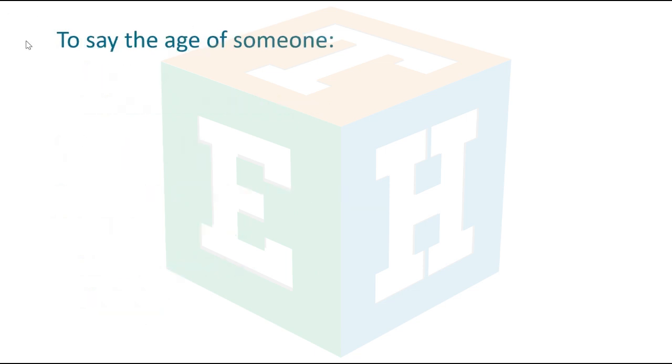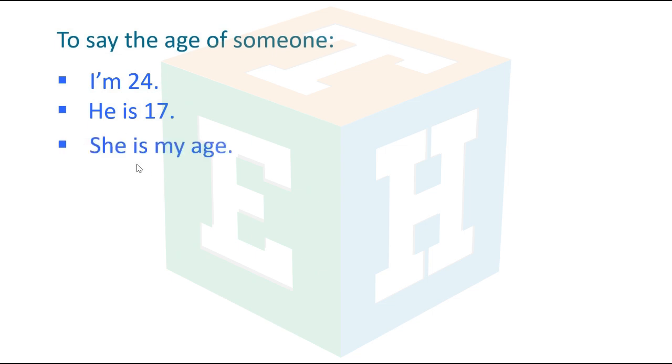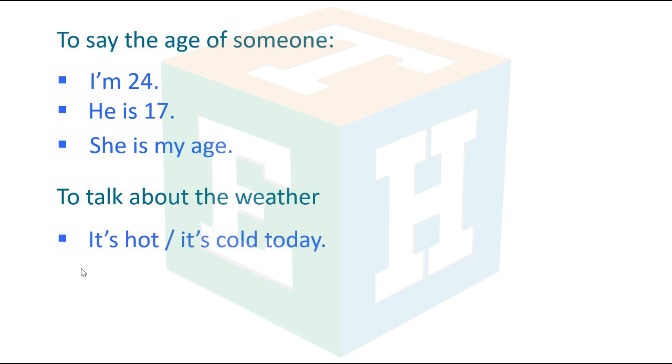To say the age of someone. I'm 24. He is 17. She is my age. To talk about the weather. It's hot. Or it's cold today.